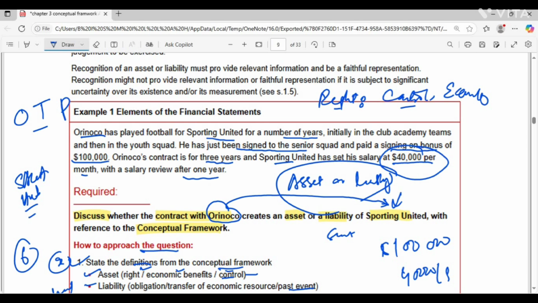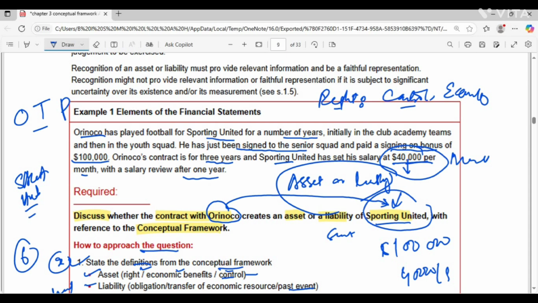But here is the thing. The obligation only arises when the professional provides services each month. So once the month finishes and the services are provided by O to Sporting United, then it creates the liability for Sporting United for this amount. But at the start, initially, he has not provided any services, so there is no transfer of economic resources at the initial phase. And as for the past event, no obligation exists at the contract start, as the club hasn't yet received the services. So after each month of services, a past event, the service provided, will create the liability.